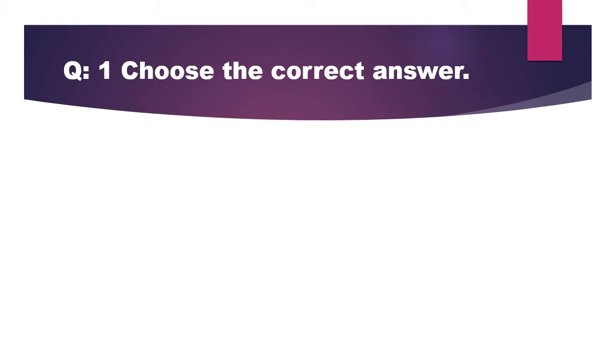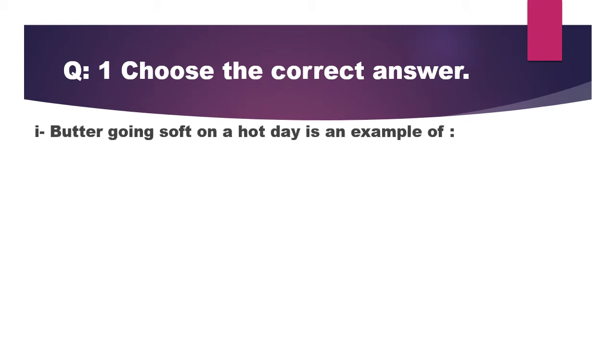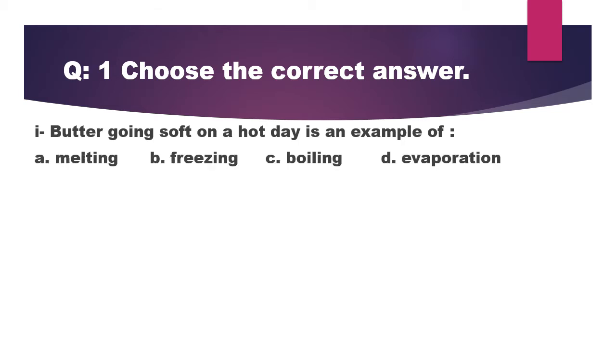Well, exercise 1 is choose the correct answer. First one: butter going soft on a hot day is an example of. The options are melting, freezing, boiling, or evaporation. Yes, it is melting.